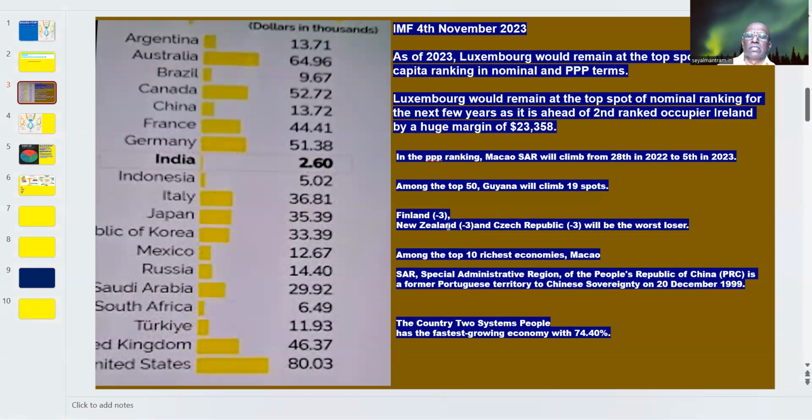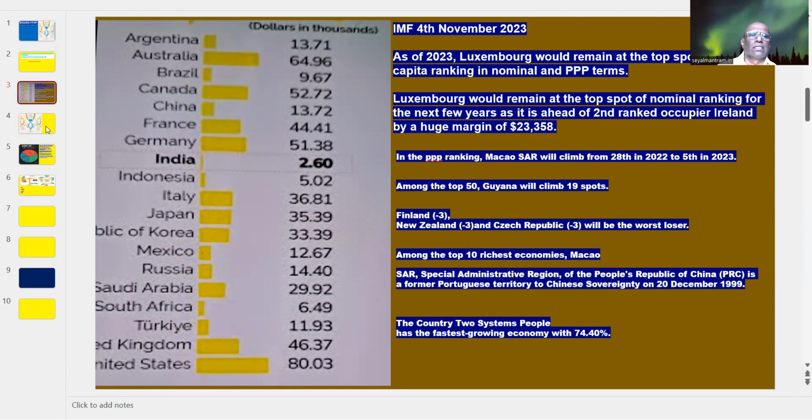So even some countries show negative results in some ways in purchasing power parity. That's why Macao SAR, the special administrative region, climbed from 28th in 2022 to 5th in 2023 based upon that purchasing power capacity. Luxembourg would remain at the top only based upon that country where they have the real population level. So population purchasing power parity is the real sense to measure the GDP at present.